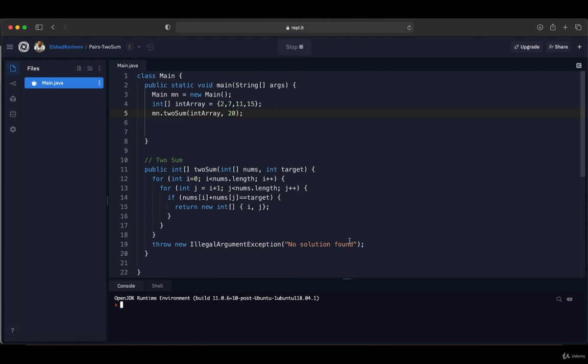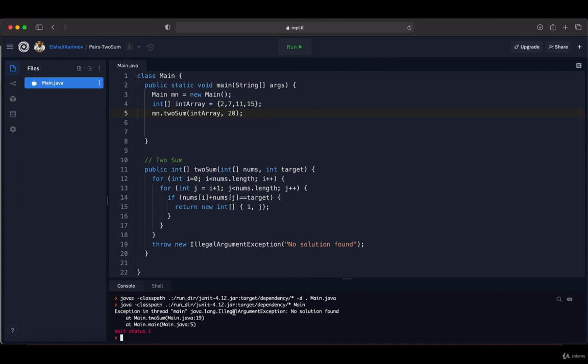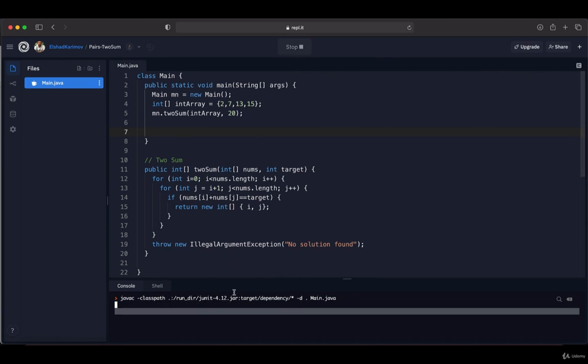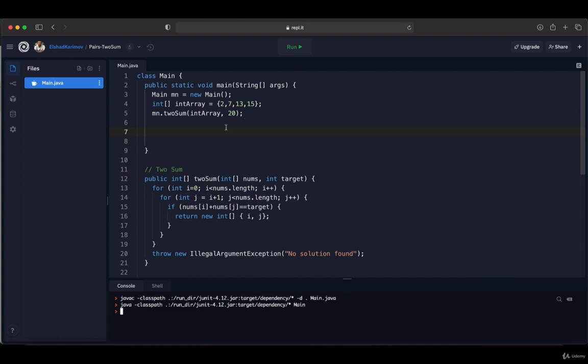So if I run our code, you'll see that this time it gives us error. So if you look at this error carefully, you see that IllegalArgumentException, which means that no solution found. So it throws over here. So this means that we don't have any pair whose sum equal to 20. Now, for example, if I change this number to 13, so we can easily see that 7 plus 13 is equal to 20, and run one more time our code, you'll see that in this case, it's going to return different value. Now, as you see that after running our code, nothing happened in the console.